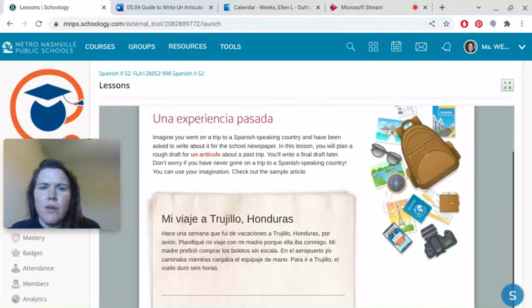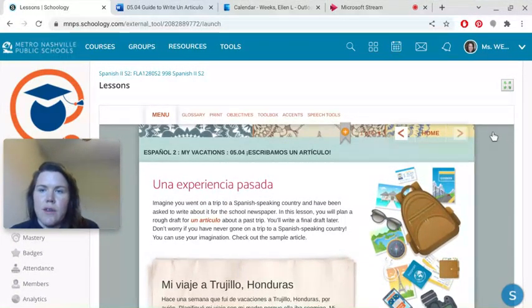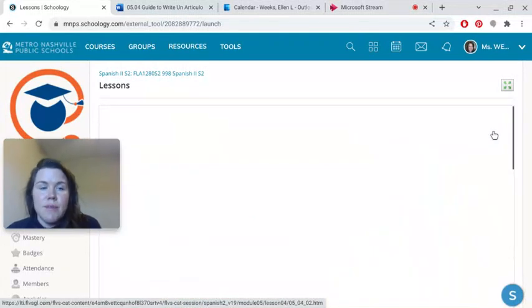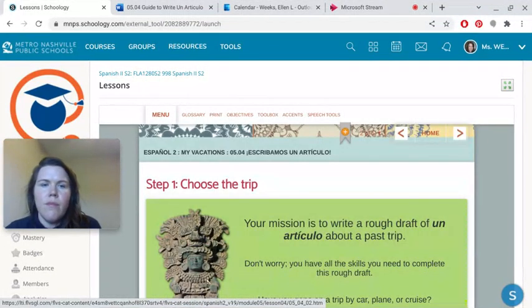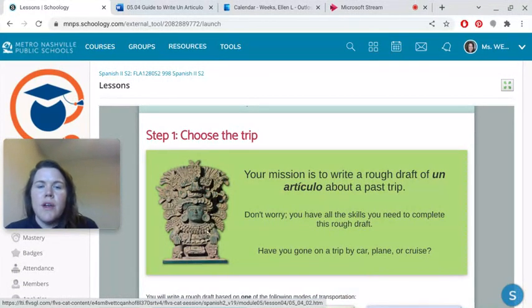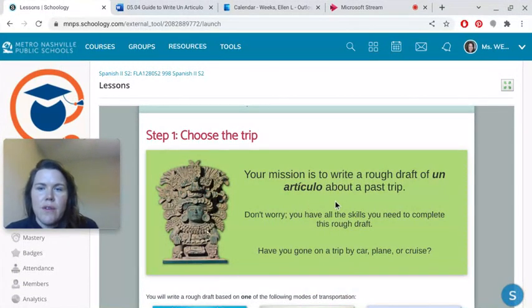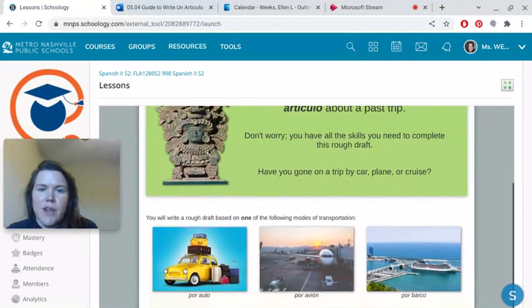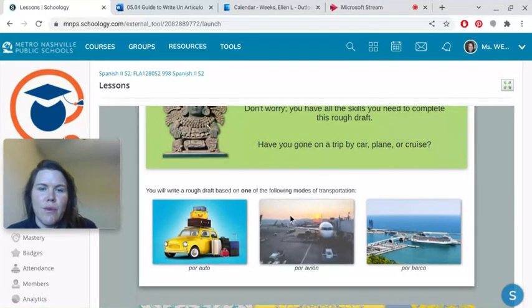Okay. So we're going to talk about your requirements to create a submission very similar to that. Okay, so step 1, you're going to choose the trip. Your mission is to write a rough draft of un artículo about a past trip. Don't worry, you have all the skills you need to complete the rough draft. Have you gone on a trip by car, plane, or cruise? Okay, you will write a rough draft based on one of the following modes of transportation: por auto, por avión, or por barco. Okay, so by car, por auto, por avión is by plane, or por barco, like a cruise or a boat.